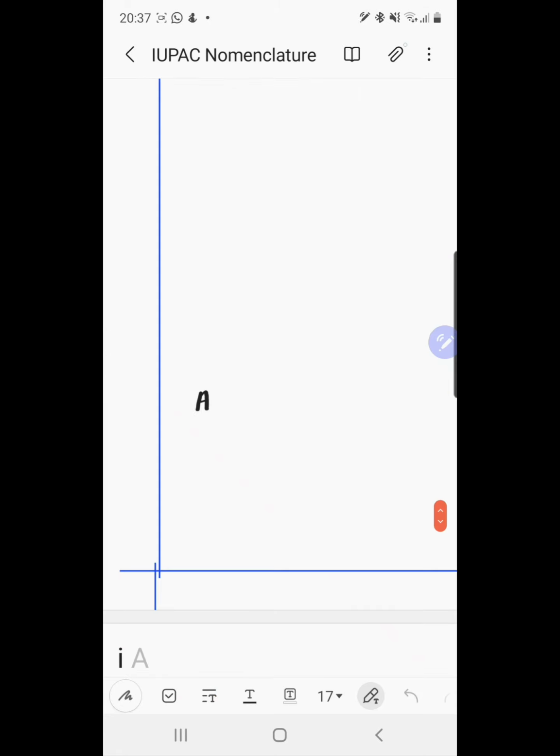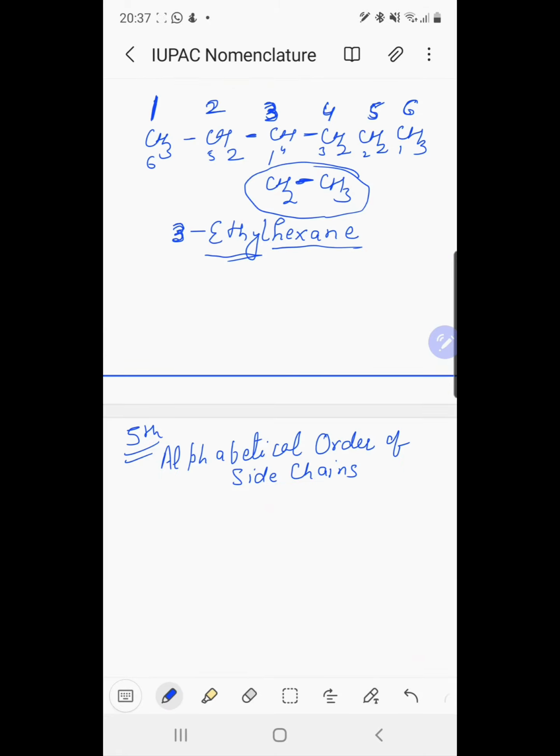Now the fifth rule is alphabetical order of side chains. When two or more alkyl groups or side chains are present in the parent chain, each alkyl group is prefixed by its positional number and is arranged in alphabetical order, irrespective of its positional number, before the name of the parent alkane. Means when we have two or more alkyl groups, each is prefixed by its positional number and arranged in alphabetical order, irrespective of their positional number, before the name of the parent alkane.